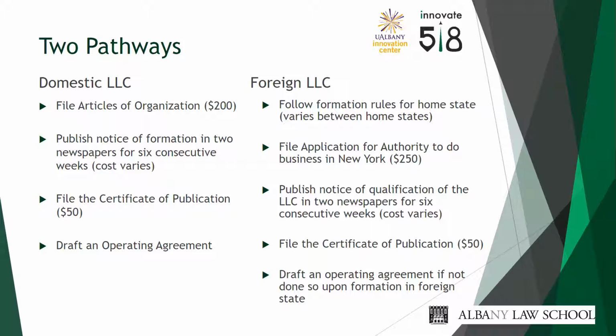The certificate of publication shows that the owners published a notice of the LLC's formation in 2 newspapers, 1 daily newspaper and 1 weekly newspaper, for 6 weeks in the county in which the company's office is located. The newspapers must be designated by the county clerk's office. Many county clerks list designated newspapers on their website. Once notice has been published for 6 consecutive weeks, the publishers of the newspaper will hand over an affidavit of publication for the owners to submit with a certificate.